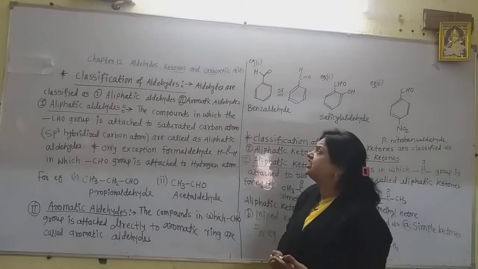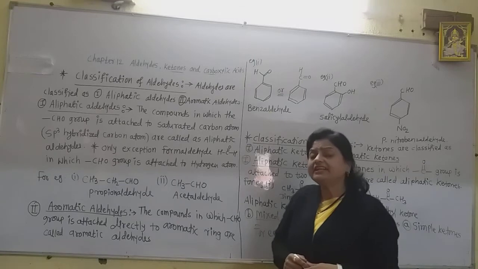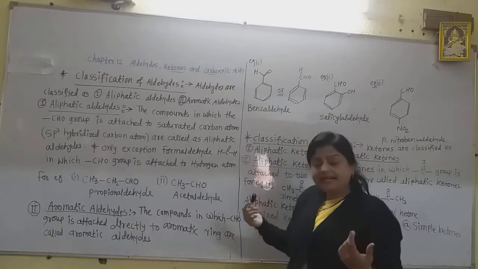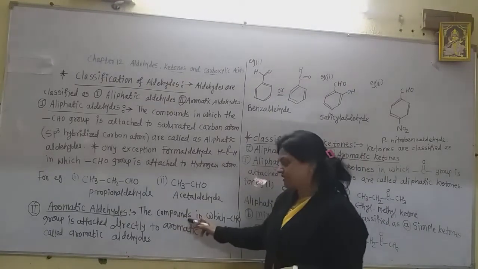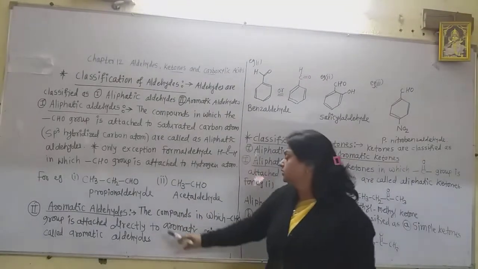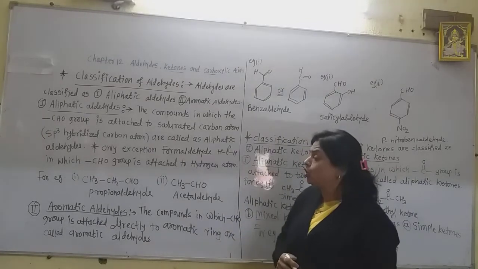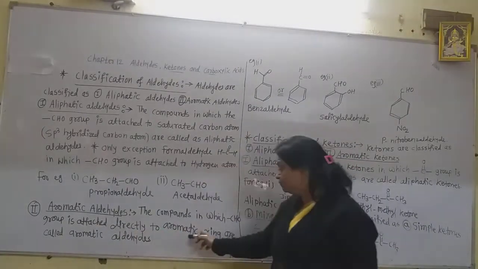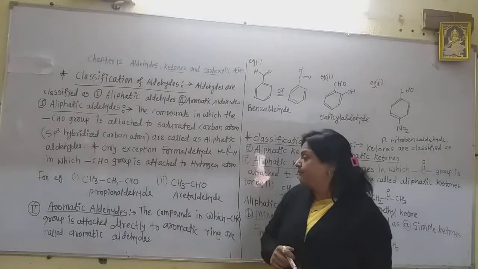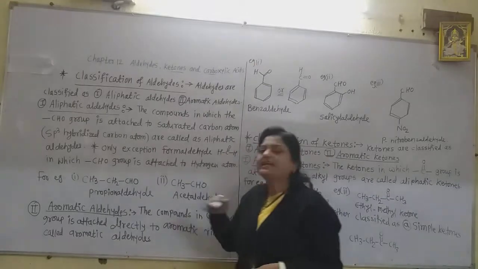As the name suggests, in this aldehyde there is an aromatic ring, that is, the benzene ring. Now, how are they defined? The compounds, here compound means aldehydes, you can write the aldehydes also. The aldehydes in which the CHO group, that is the functional group, is attached directly to the aromatic ring, that is the benzene ring, are called aromatic aldehydes.